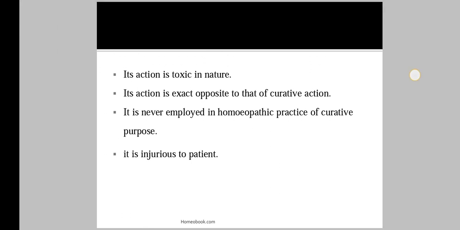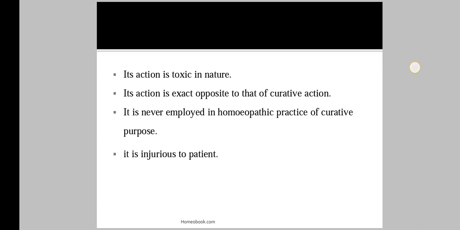Physiological dose, its action is toxic in nature. Its action is the exact opposite to that of a curative action, and it is never employed in homeopathic practice for curative purpose. It is injurious to patients. Physiological dose means a medicine which we use for changes that occur on a physiological level, and we give the medicine in a crude form. In homeopathy we cannot give the medicine in a crude form, we give the medicine in a dynamic form.